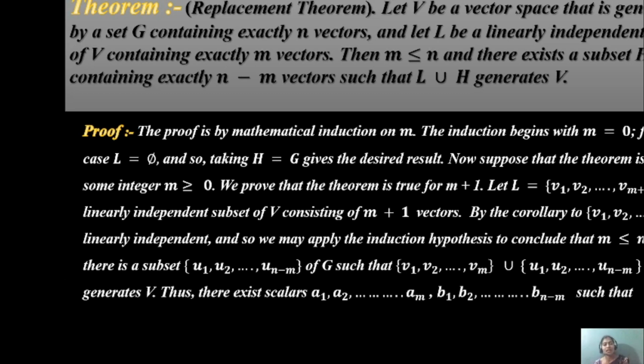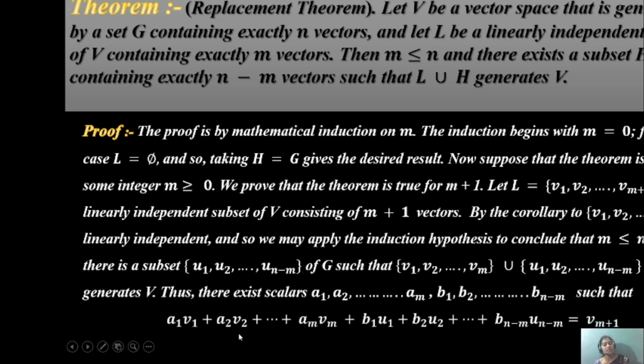By a corollary, {v1, ..., vm} is linearly independent, and so we apply the induction hypothesis to conclude that m is less than or equal to n, and that there is a subset {u1, ..., u(n-m)} of G such that {v1, ..., vm} union {u1, ..., u(n-m)} generates V. Thus there exist scalars a1, a2, ..., am, b1, b2, ..., b(n-m) such that a1v1 plus a2v2 plus ... plus amvm plus b1u1 plus b2u2 plus ... plus b(n-m)u(n-m) equals v(m+1).